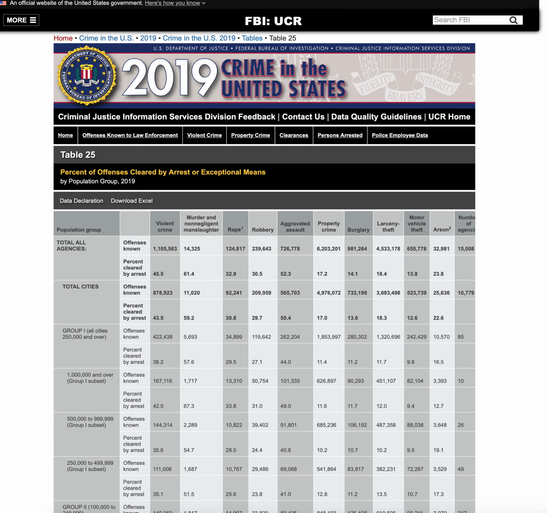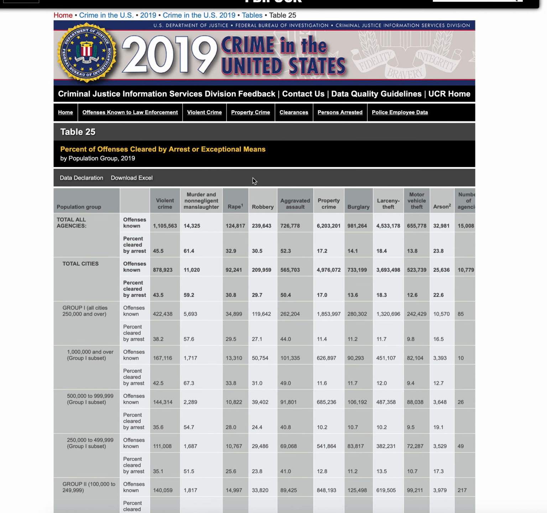The clearance rate is the percentage of cases known that are closed and are measured, as this chart mentions, by a metric of arrest or exceptional means. Exceptional means is a circumstance in which an agency, due to elements beyond its control, is prevented from making an arrest or formally charging a suspect with a crime. There are 4 criteria that need to be present before a case can be cleared by exceptional means.